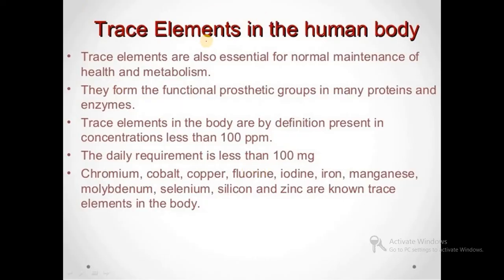Then trace elements in the human body. Trace elements are also essential for normal maintenance of health and metabolism. They form the functional prosthetic groups in many proteins and enzymes. Trace elements in the body are by definition present in concentration less than 100 ppm, and the daily requirement is less than 100 mg only. And which are trace elements? Chromium, cobalt, copper, fluorine, iodine, iron, manganese, molybdenum, silicon, zinc are trace elements in the body.